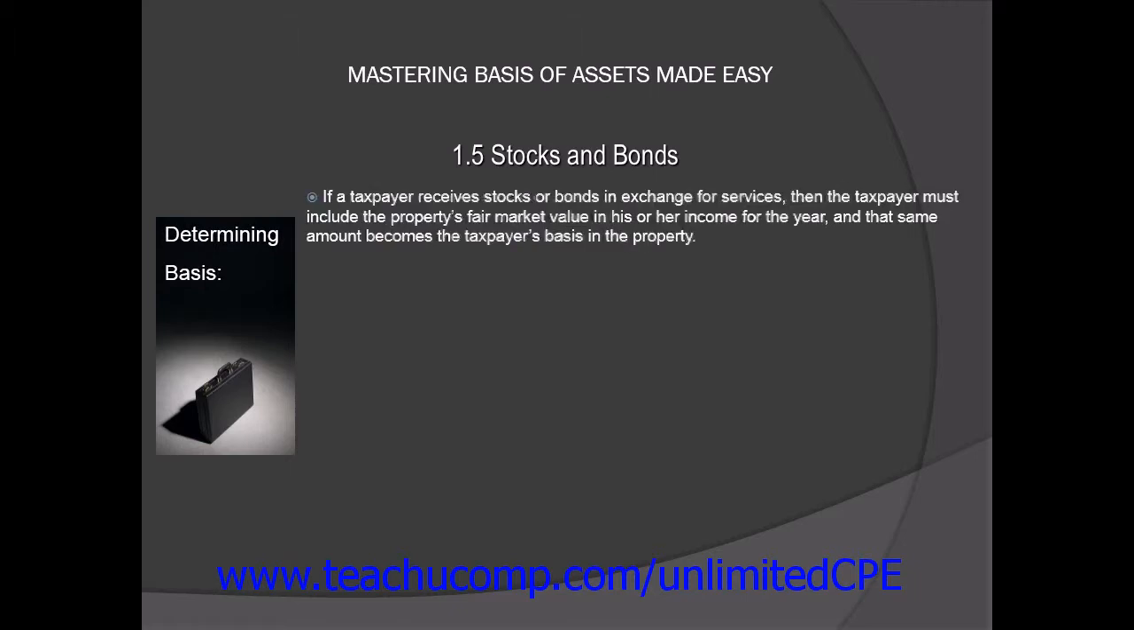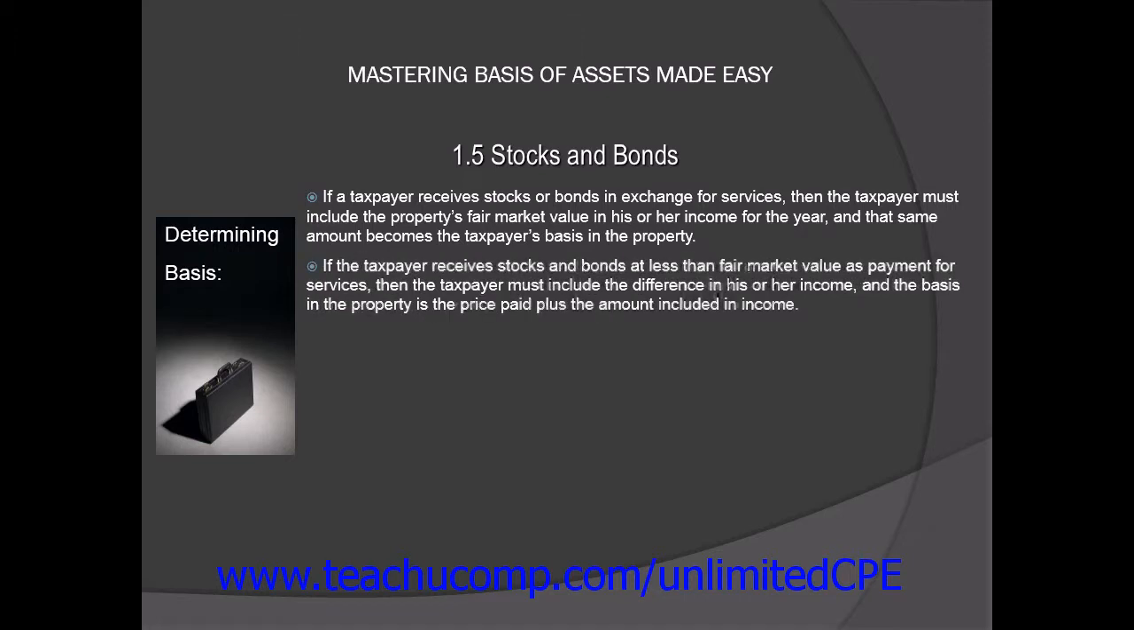If a taxpayer receives stocks or bonds in exchange for services, then the taxpayer must include the property's fair market value in his or her income for the year, and that same amount becomes the taxpayer's basis in the property. If the taxpayer receives stocks and bonds at less than fair market value as payment for services, then the taxpayer must include the difference in his or her income, and the basis in the property is the price paid plus the amount included in income.